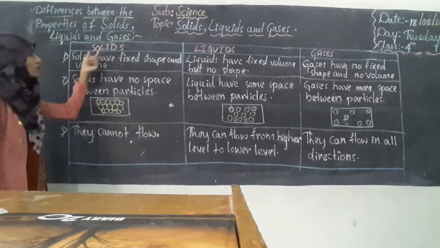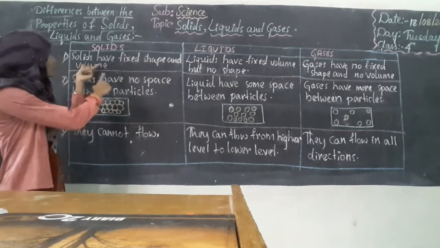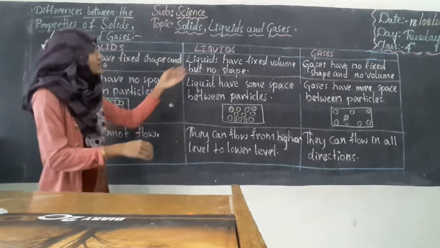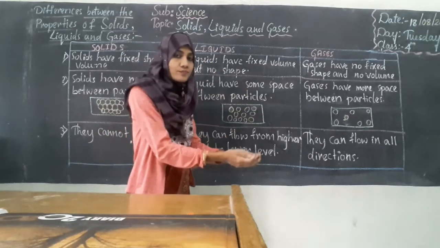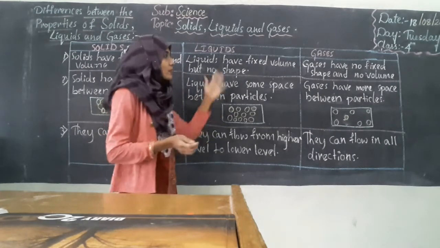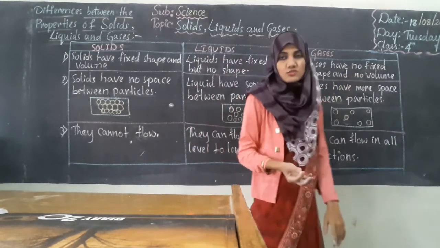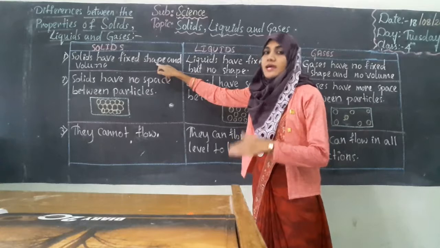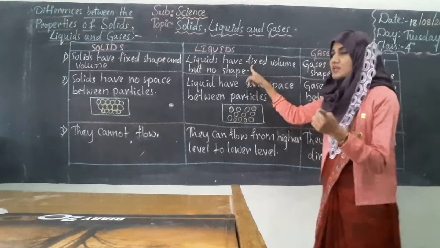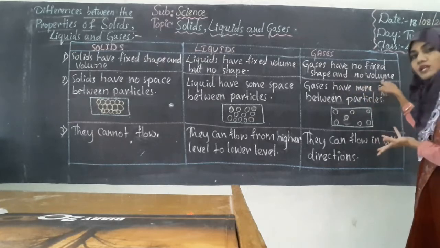So, solids. Solids have fixed shape and volume, as we discussed earlier also. Solids have fixed shape and fixed volume, whereas liquids have fixed volume, that means they will occupy a fixed space, but they don't have any fixed shape. Whereas gases have no fixed volume and no fixed shape. Okay, students? So solids have both fixed shape and fixed volume. But liquids have fixed volume but no fixed shape. Whereas gases have no fixed shape and no fixed volume.